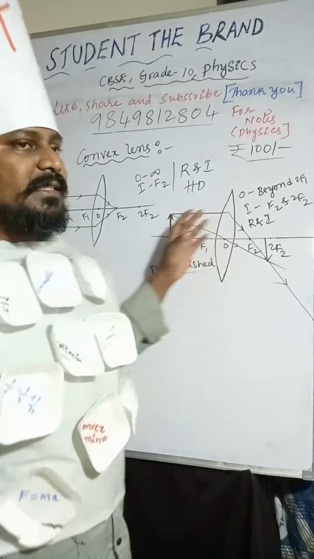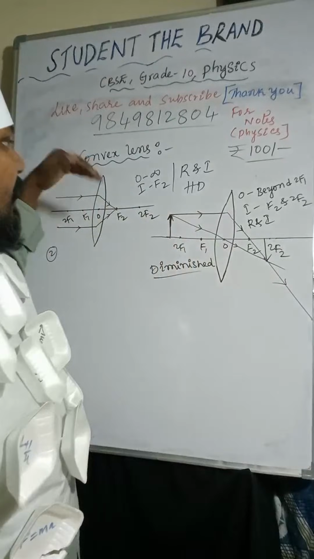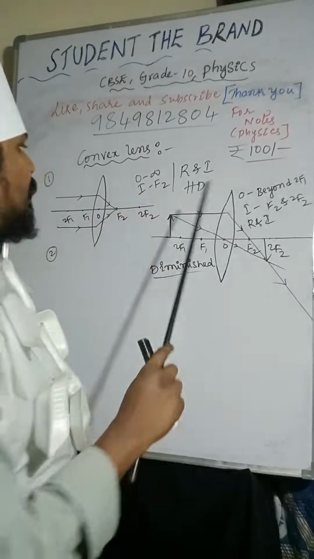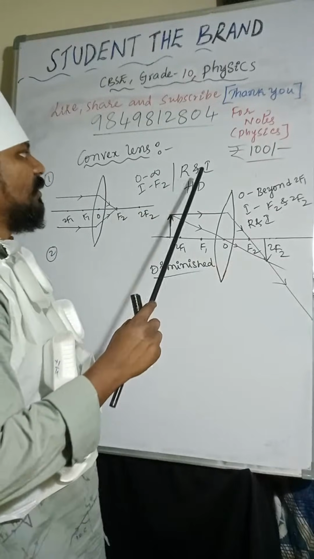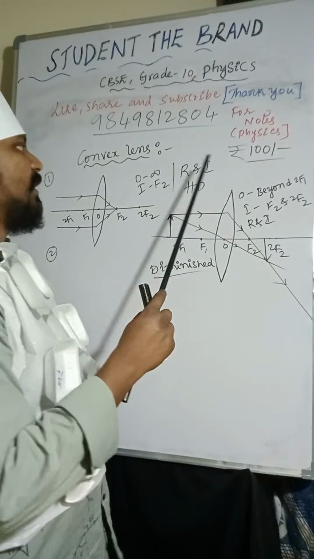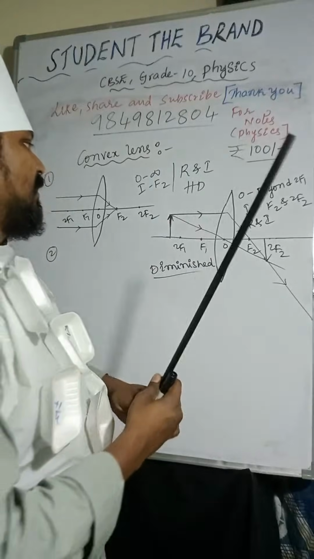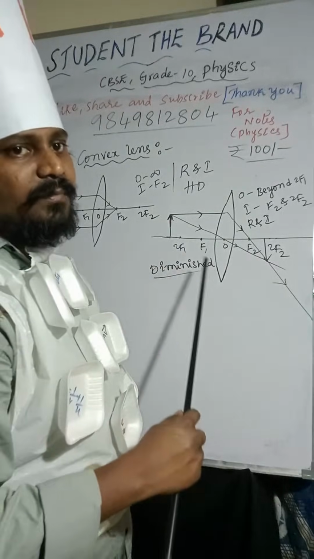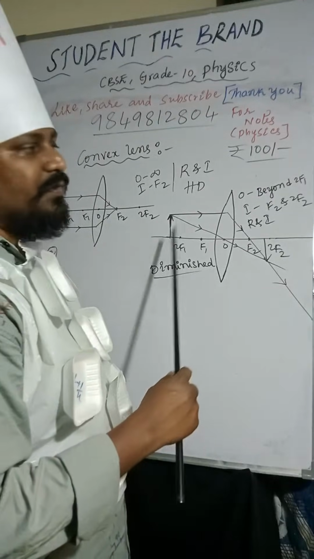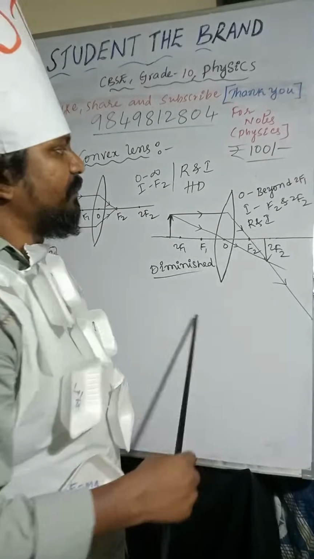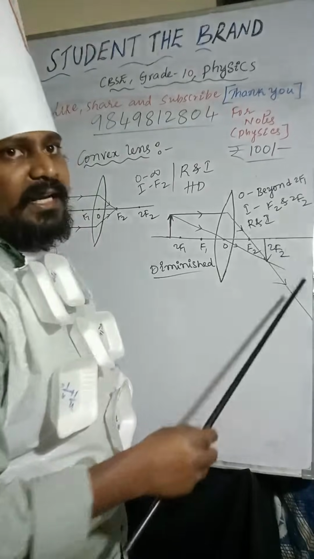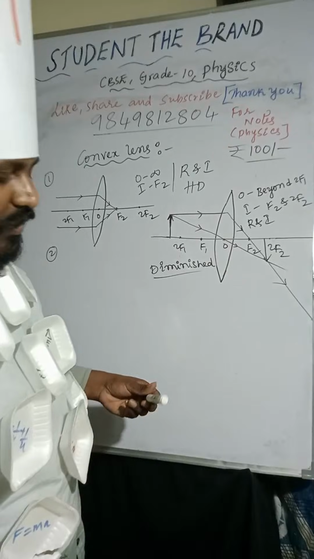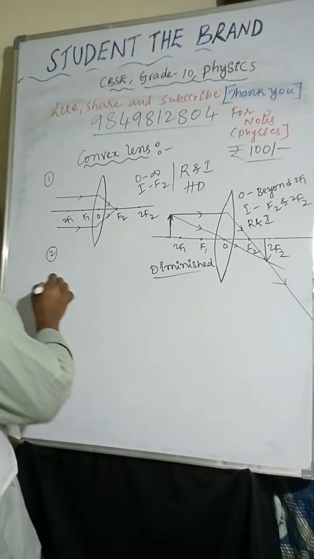So this is about the convex lens. Object is at infinity, image is formed at F2. Nature of the image is real and inverted, and size of the image is highly diminished. And here object is placed beyond F1, image is formed between F2 and 2F2. Nature of the image is real and inverted, and size of the image is diminished. Now coming to the third one.